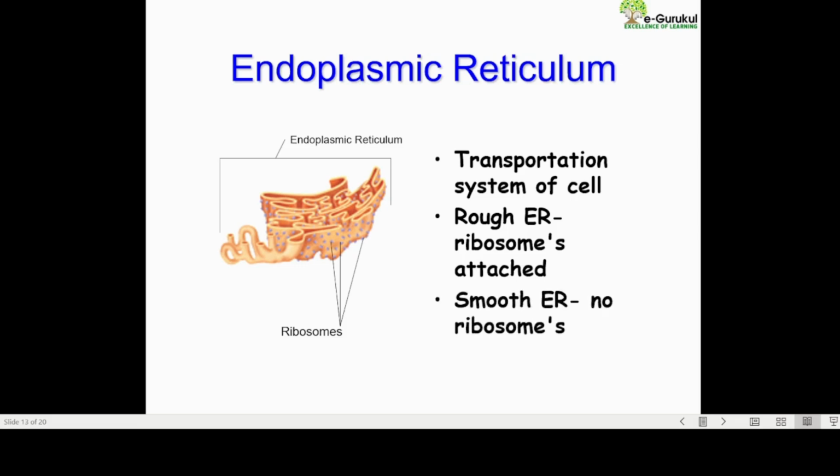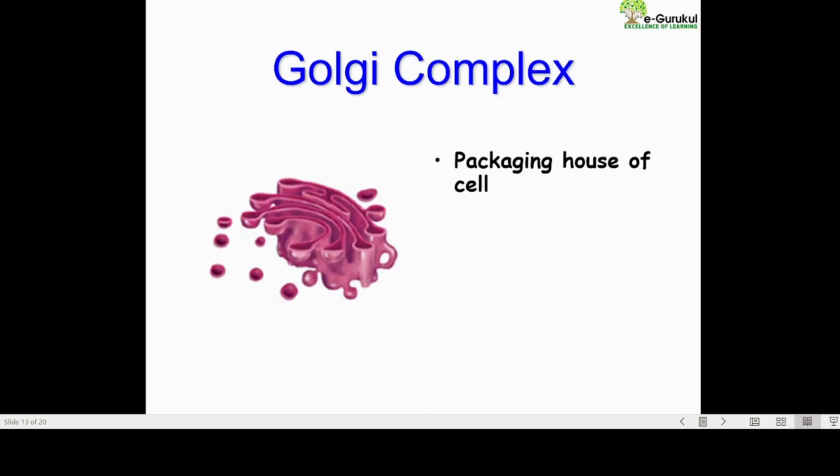Rough endoplasmic reticulum is attached with ribosomes. When ribosomes are attached to the endoplasmic reticulum, it becomes rough. That's why it is named rough. And when ribosomes are not present, it is referred to as smooth endoplasmic reticulum. That is a roadway. Obviously, the road is important for things to get transferred.